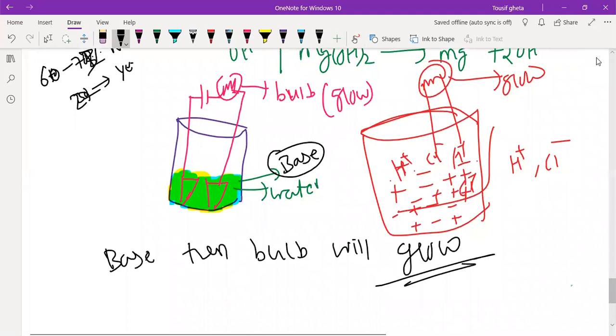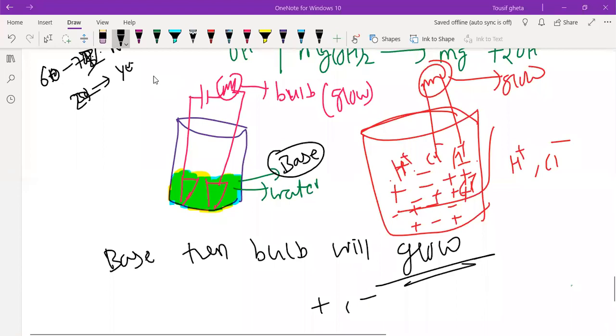To glow, the bulb will not see whether it is acid or base. It will not say, it is acid, so I will glow, or it is base, bitter taste, so I will not glow. Acid means sour taste, I like sour taste. No. The bulb just wants plus ions and minus ions. To glow the bulb, you just need plus and minus ions.